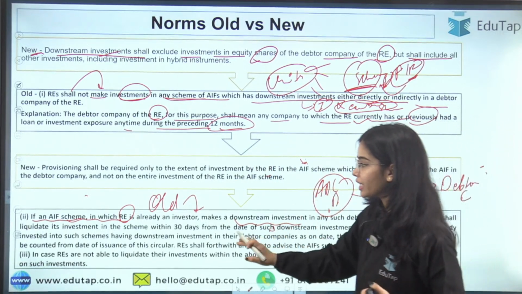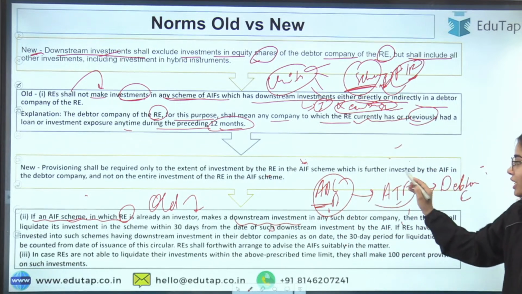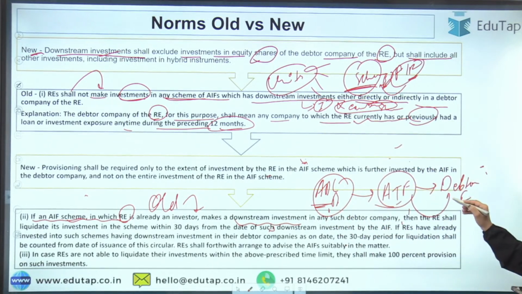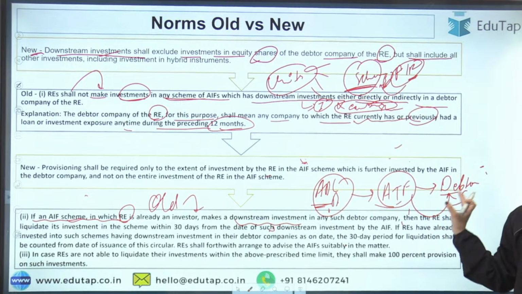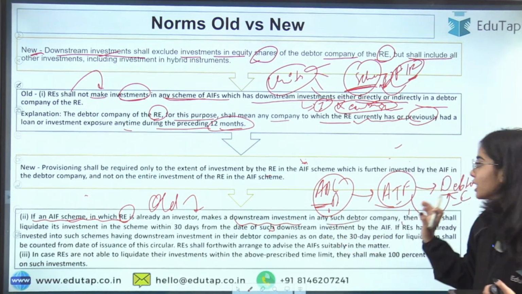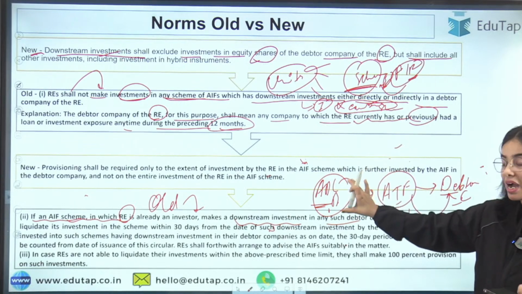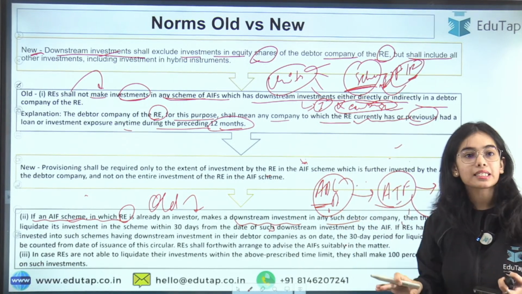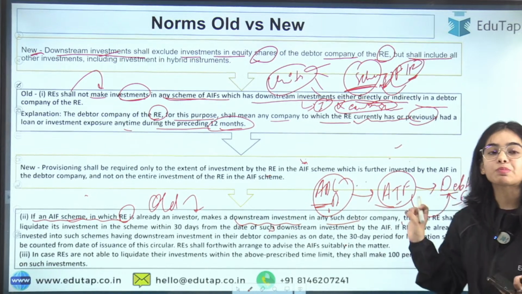So the regulated entity is already an investor of the AIF scheme that has the downstream investment in the debtor company. In this case, the ABC Bank has to liquidate its investment within 30 days.